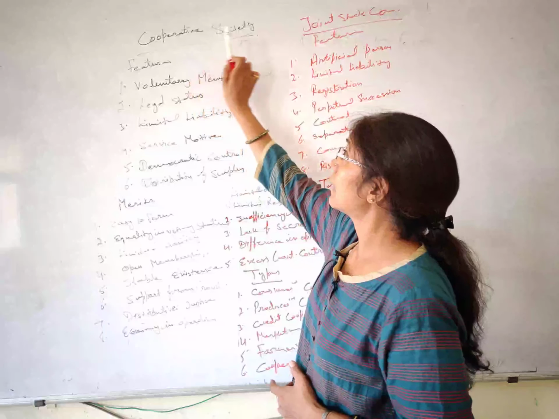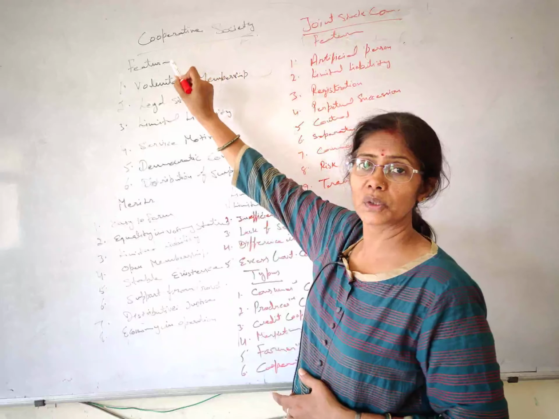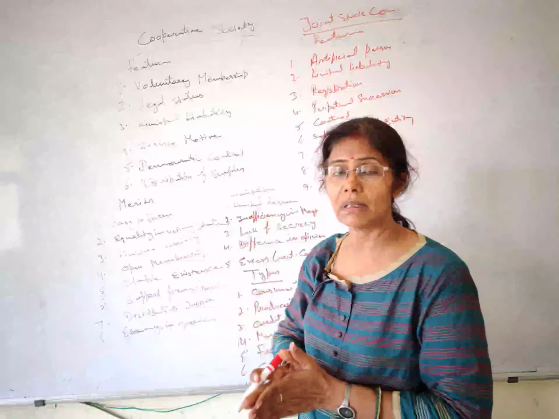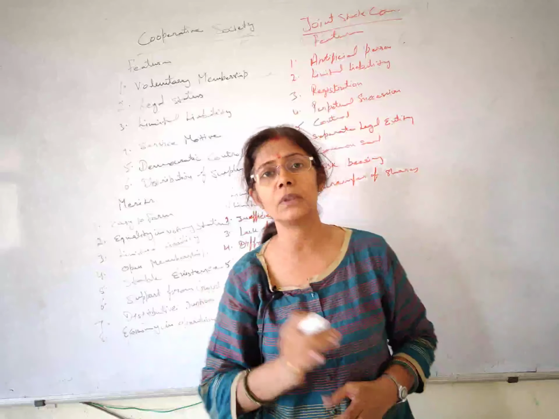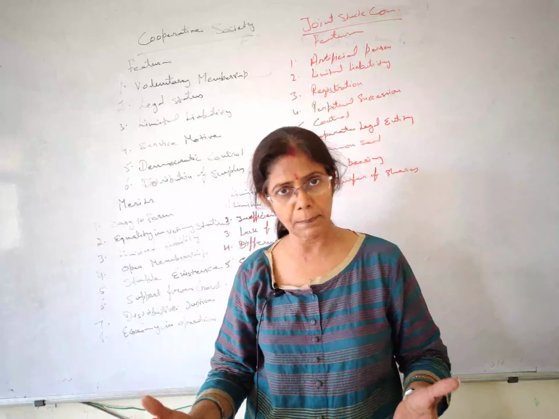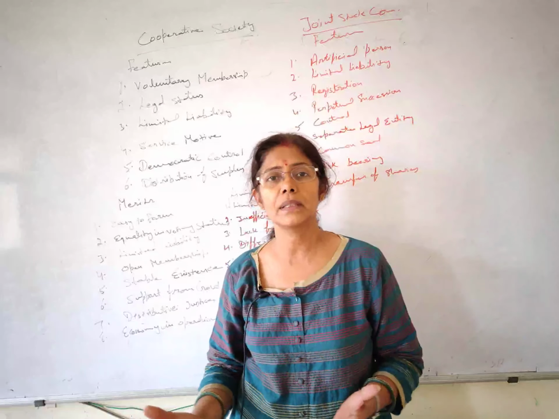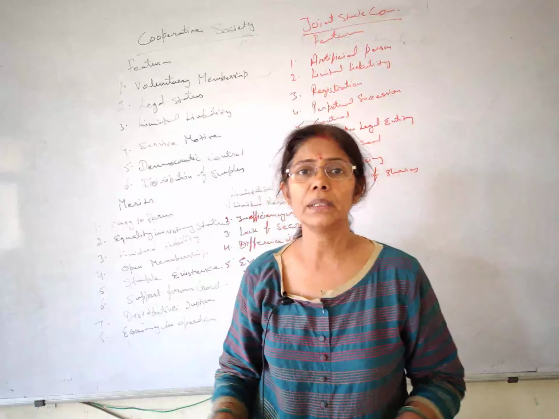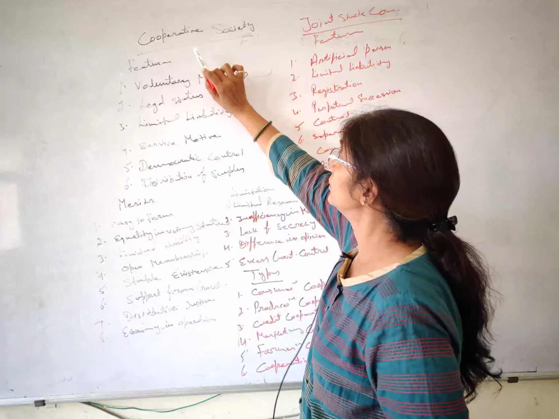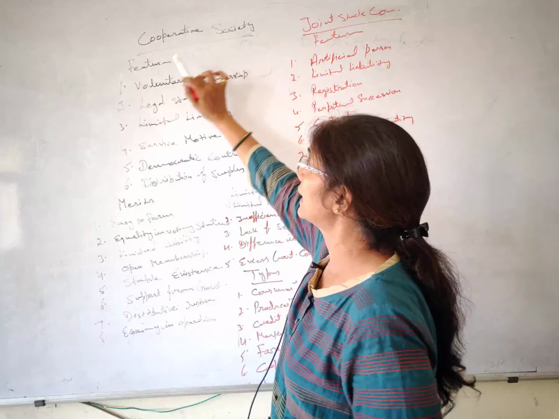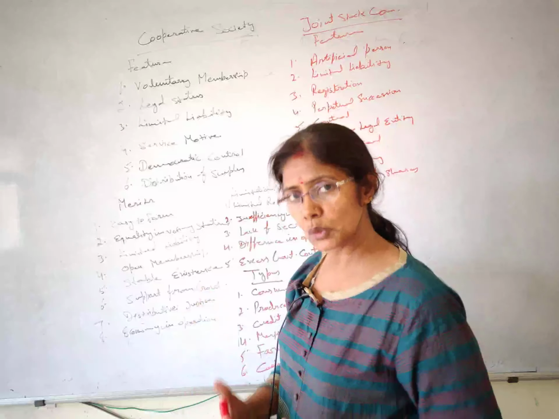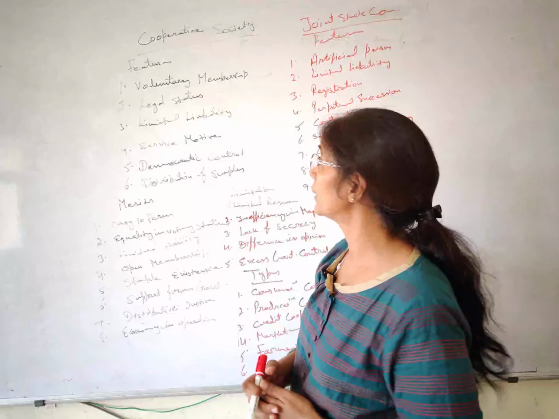So it has separate legal existence and its registration is done under Cooperative Societies Act 1912, and a minimum of 10 people are needed for its formation, and the maximum number of members can be any number, right. So I think if we discuss the features of cooperative societies, you will come to know more things about cooperatives.